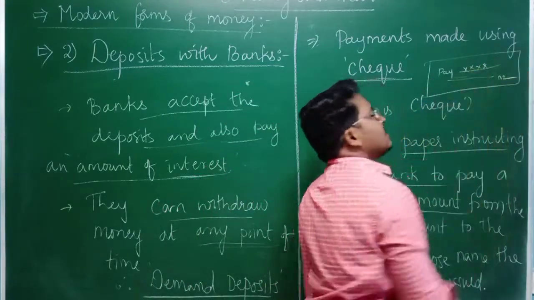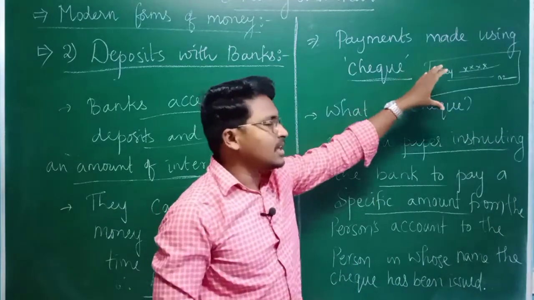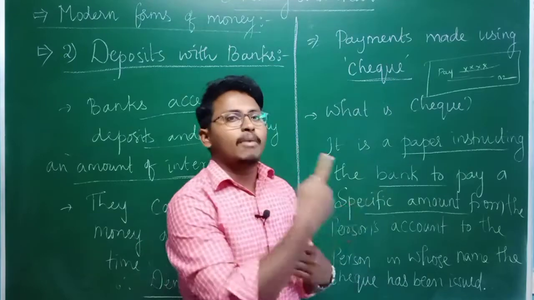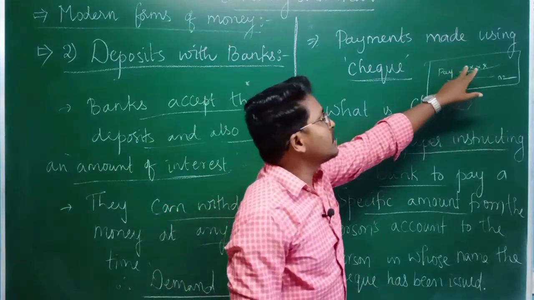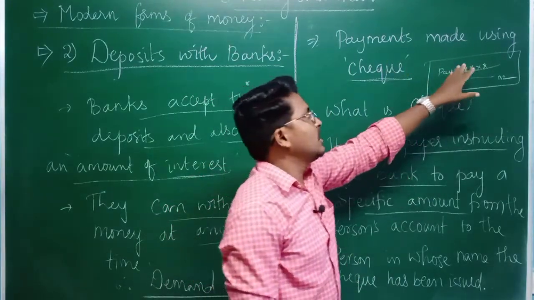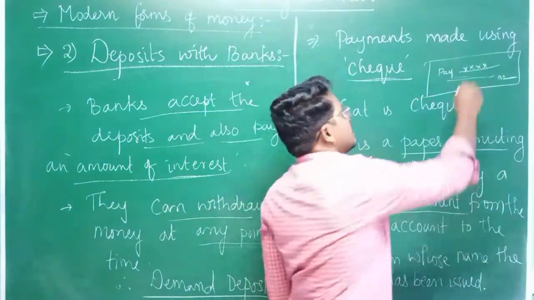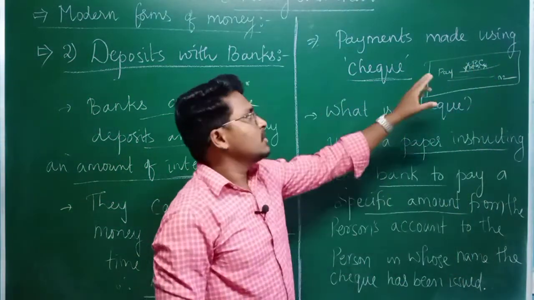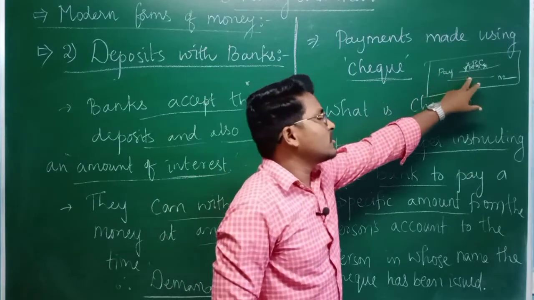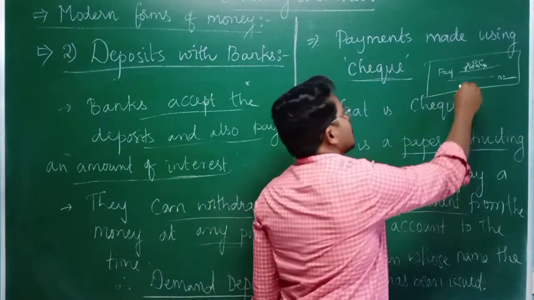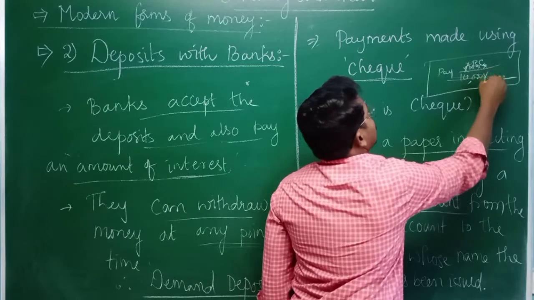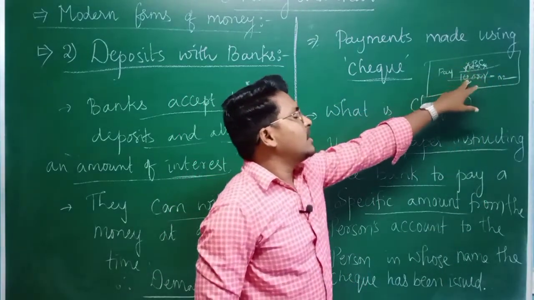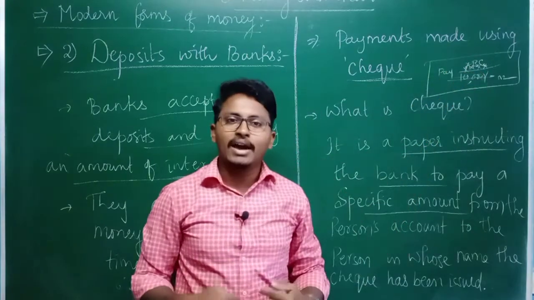Then in this check, I am instructing the bank, saying that on whosever name I have issued the check, suppose ABC, pay the amount of money which I have written. For example, if I have written 10,000 rupees, I am instructing the bank to pay ABC an amount of 10,000 from my account.